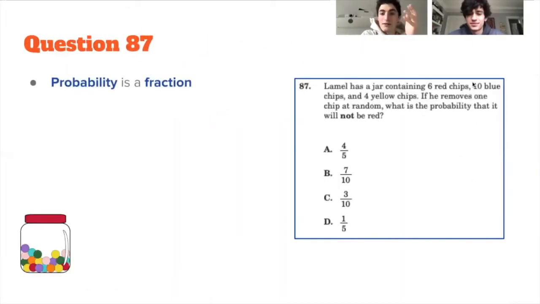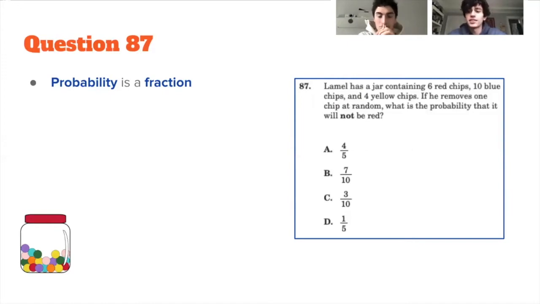So Lamel has a jar containing 6 red chips, 10 blue chips, and 4 blue chips. If he removes one chip at random, what is the probability that it will not be red? The question is asking the probability of pulling a chip out of the jar that is not red. To do so, we must remember that probability is a fraction. The numerator is what we want, the denominator is what we have.